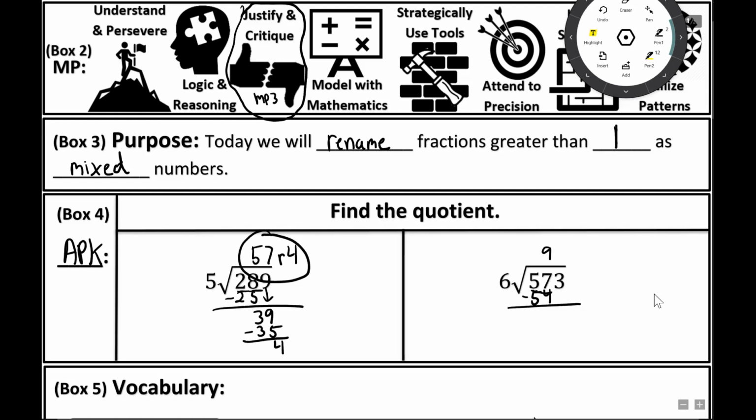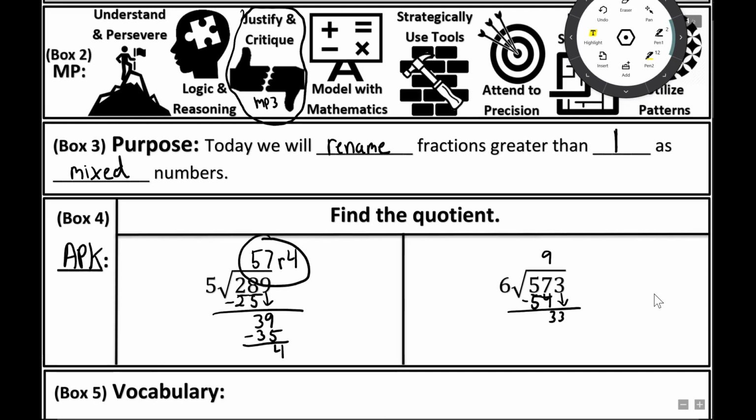Subtract these. 7 minus 4 is 3. 5 minus 5 is 0. Bring down my 3, right? How many times can 6 go into 33? Well, that's going to be 5 times, right? 6 times 5 is 30. Put it underneath, subtract, get the 3, I get 95, remainder 3.